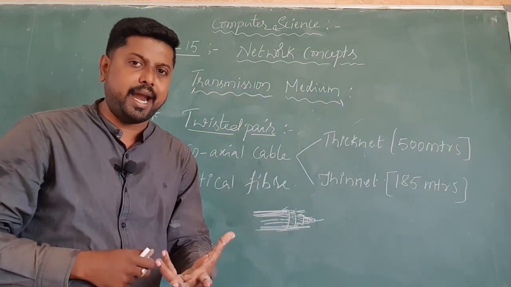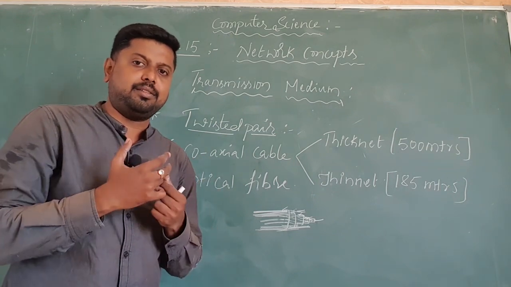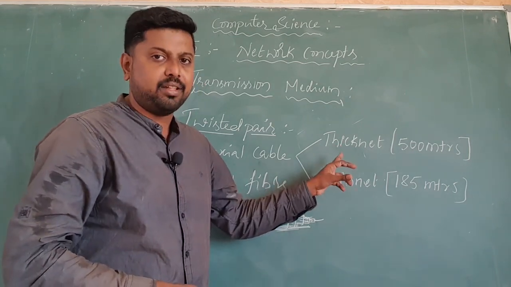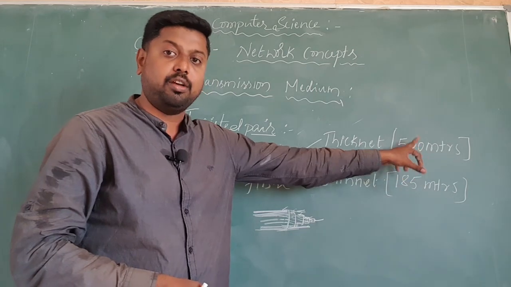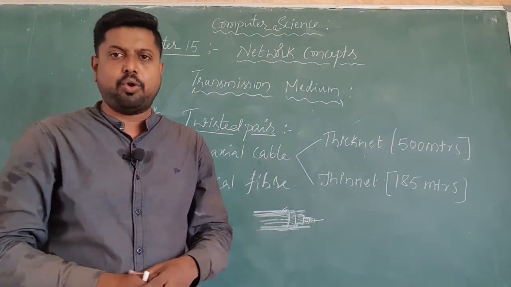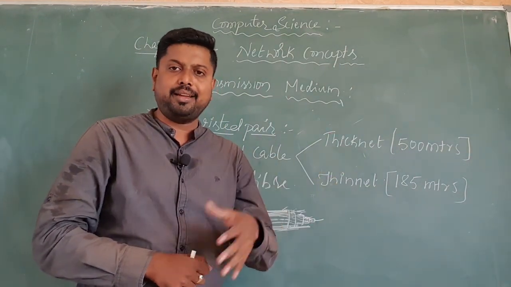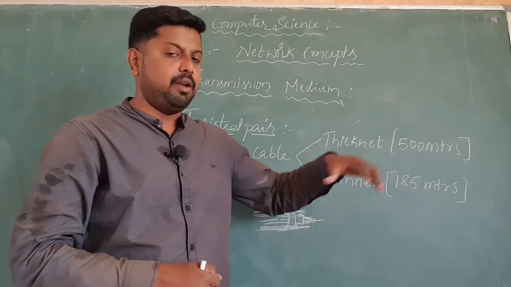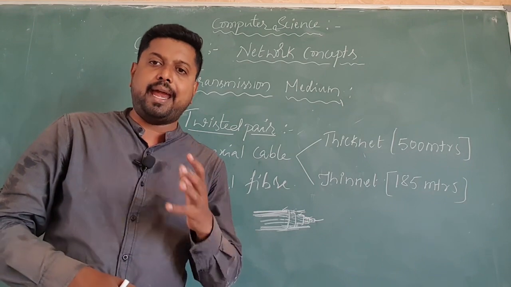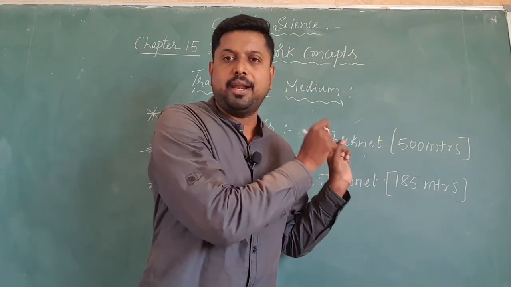So now you are getting one idea. In your home, for a long distance, if people connect the dish TV to your home, they usually prefer the thick net cable because it will support 500 meters. In your mind you may get one question: why, sir? Thick net and thin net are both cables, but why will thick net cable support 500 meters and thin net cable only 185 meters? Again, the answer is in that particular name itself.